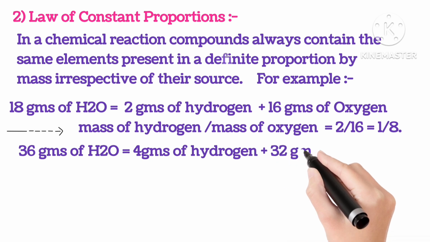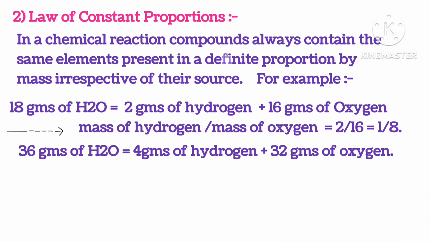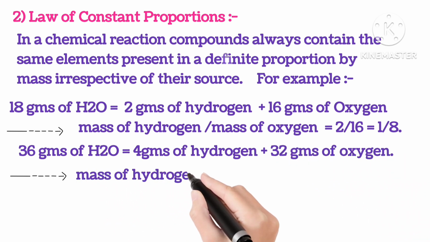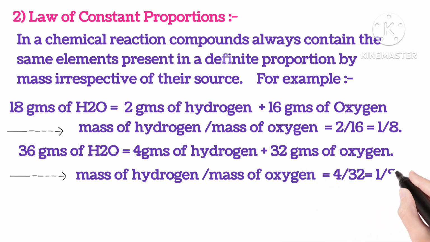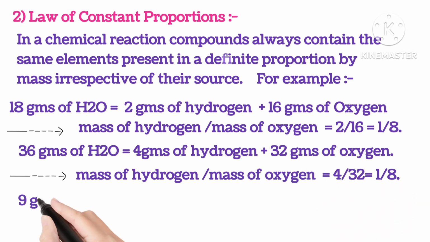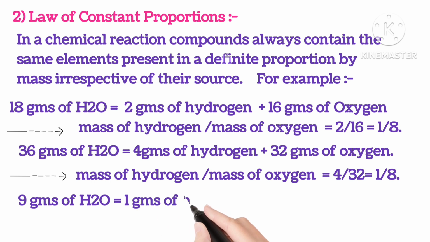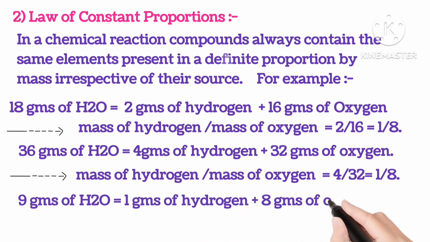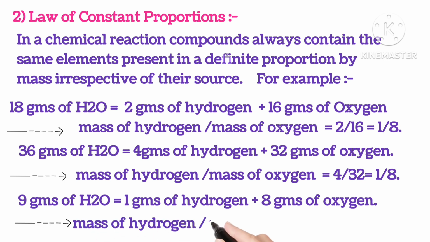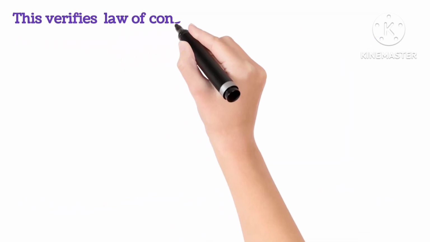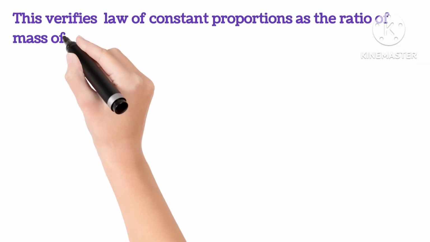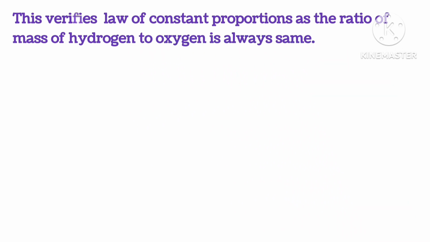Similarly, 36 grams of water gives 4 grams of hydrogen and 32 grams of oxygen. Here also, if we divide the mass, we get 4 by 32 or 1 by 8. Similarly, 9 grams of water gives 1 gram of hydrogen and 8 grams of oxygen. Here also, the ratio between hydrogen and oxygen is 1 by 8 only. This verifies the law of constant proportion as the ratio of mass of hydrogen to oxygen is always the same.